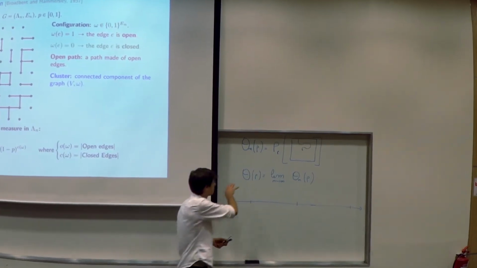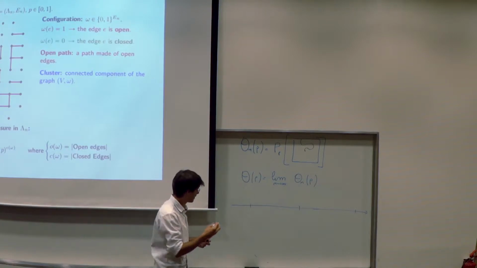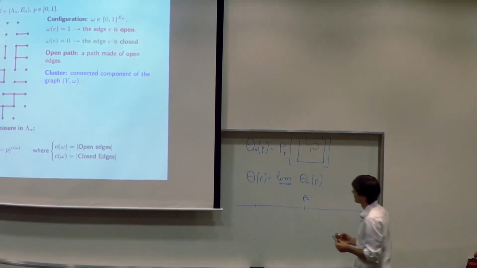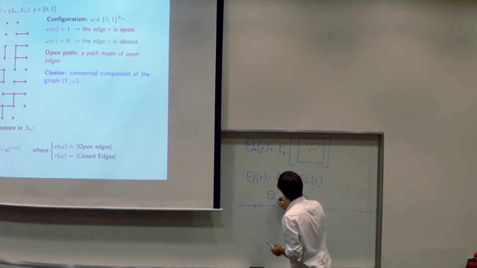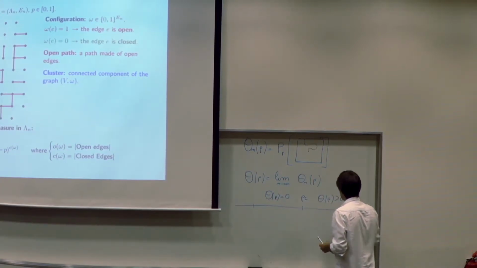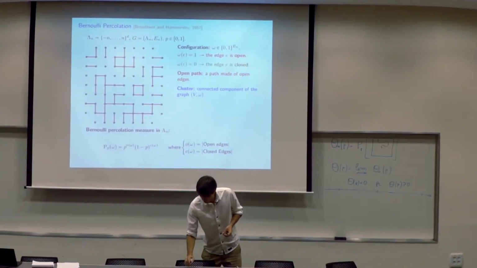So it corresponds to infinite volume: the probability that 0 is connected to infinity. There is a phase transition at a parameter p_c, which depends on d, so that below p_c, theta(p) is 0 and above p_c, theta(p) is positive. This is just a well-known fact.